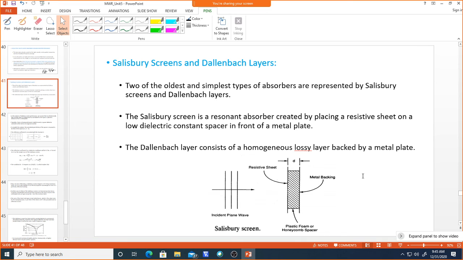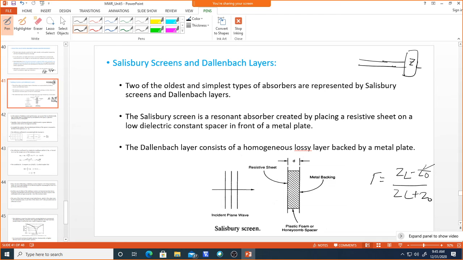You might already know the equation. In a transmission line, the reflection coefficient is ZL minus Z0 by ZL plus Z0, where Z0 is the characteristic impedance of the transmission line and you have connected a load ZL at the receiving end.